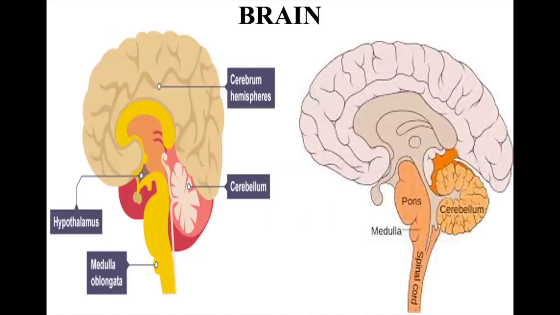So again, this is a pic of a brain, and you can see the cerebral hemisphere. You can see here the cerebellum. This is a pons, and they are directly connected to the spinal cord.